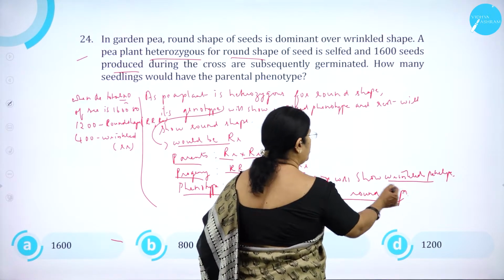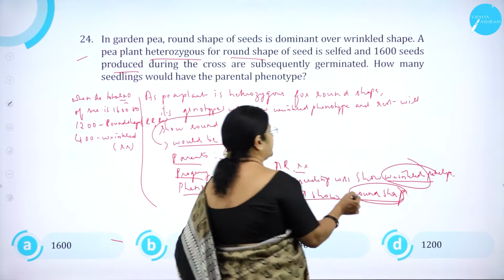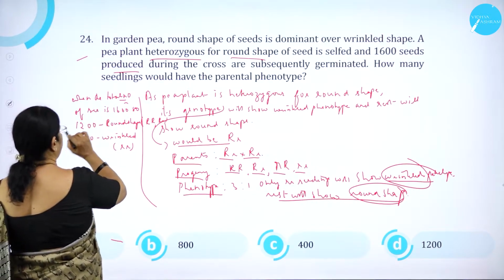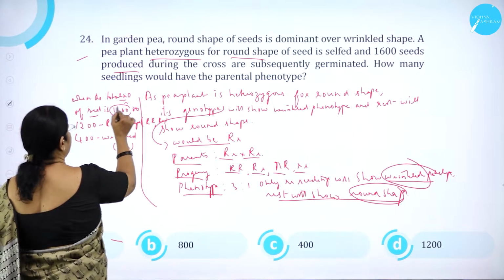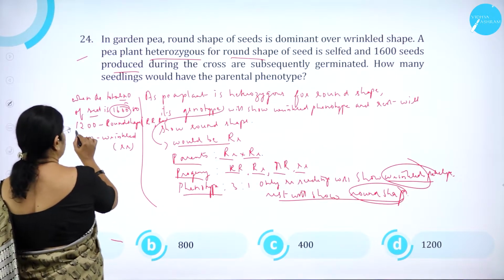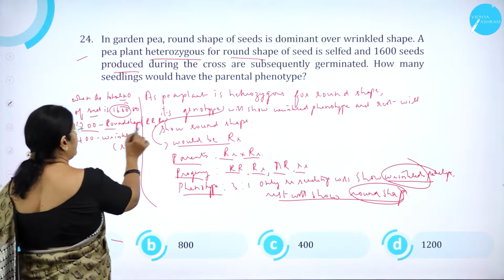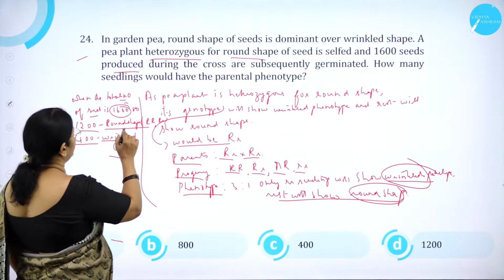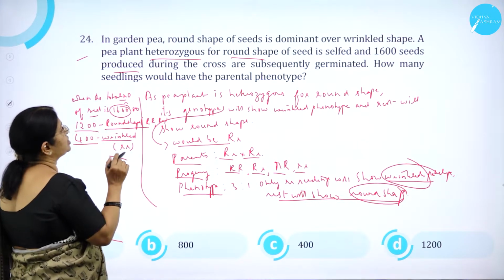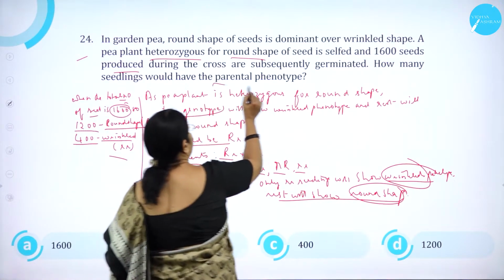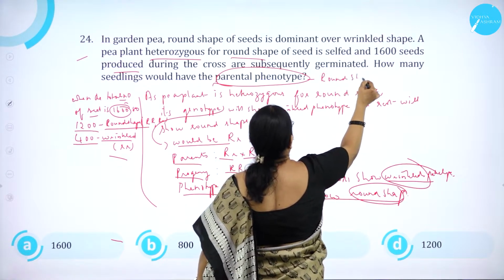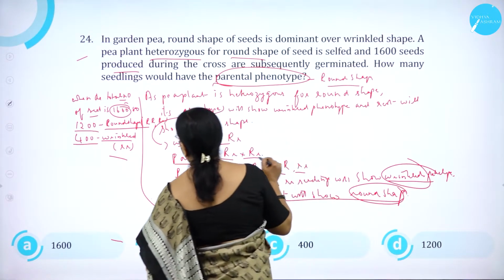The rest will show round shape. So when the total number of seeds is 1600, 1200 will be round shape, 400 will be wrinkled shape. So here, seedlings would have the parental type. Parental type is what? Round shape. So 1200 will be the parental type.